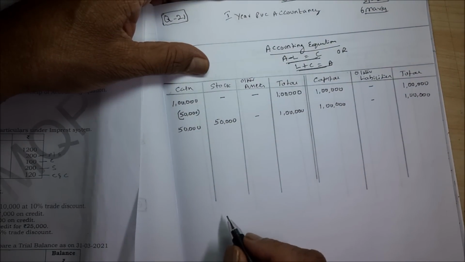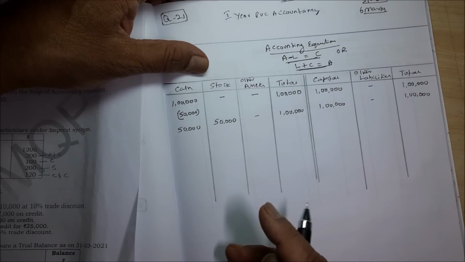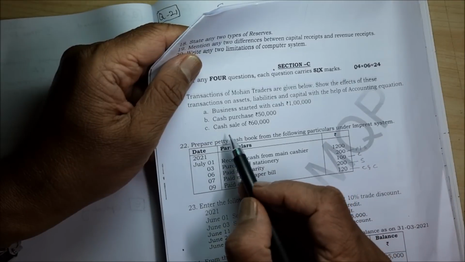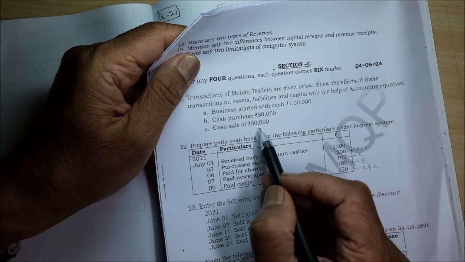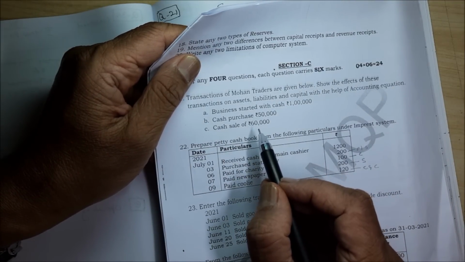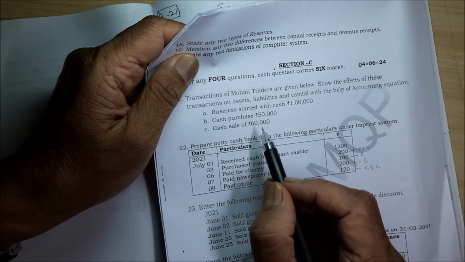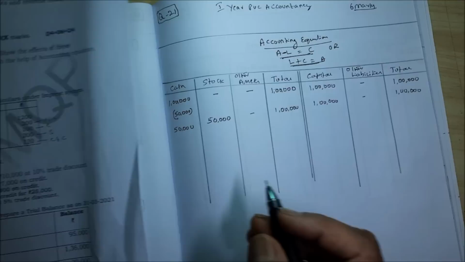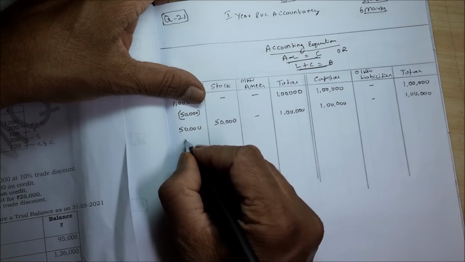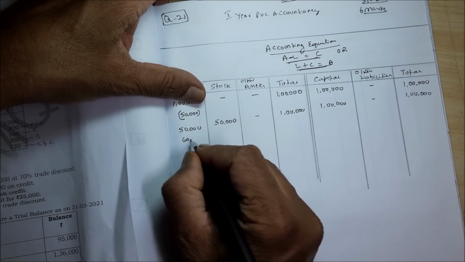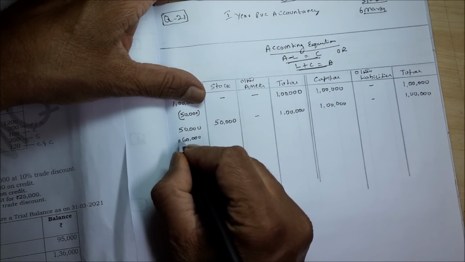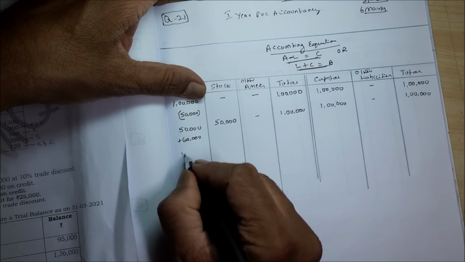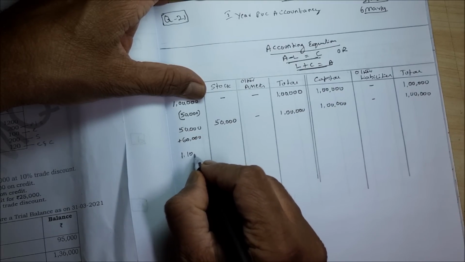These two transactions you usually do. But where you will get stuck is the third transaction. What is the third transaction? Cash sales is 60,000. When cash sales is 60,000, it is very simple. You have earned a profit of 10,000. So 60,000 has come in as cash, it is plus. So 50 plus 60, it comes to 1,10,000.